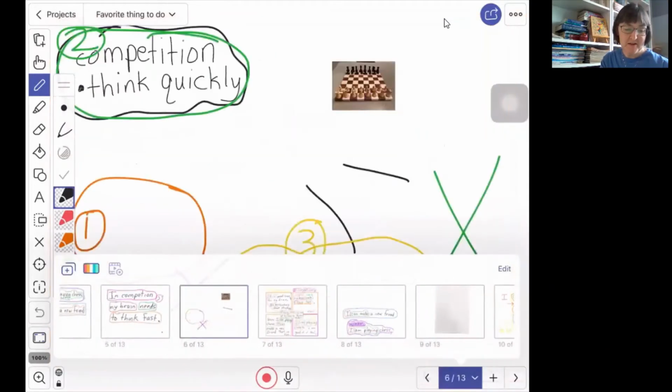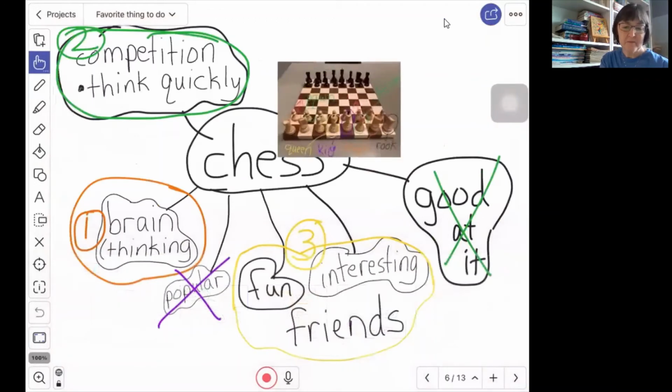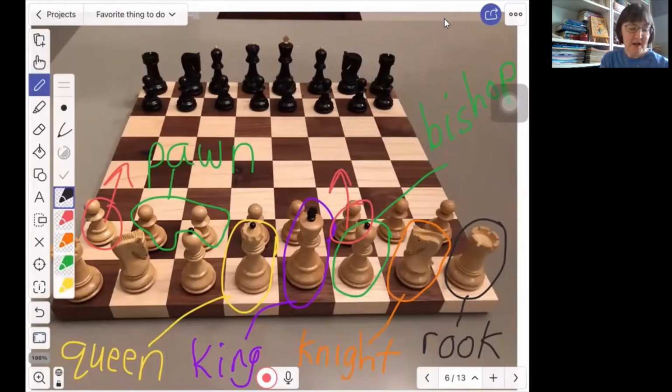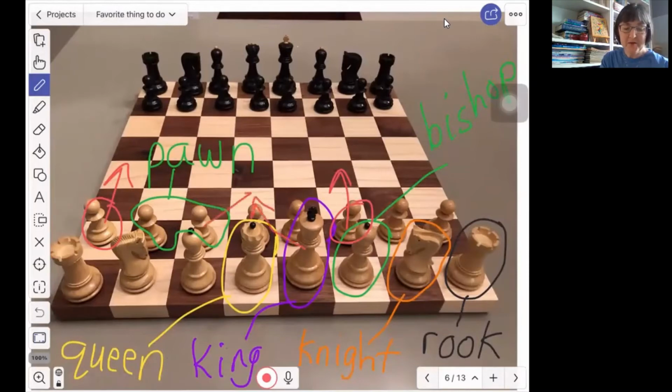Where's our picture of a chess? Here's our chess game. When you are looking at the chessboard and you are trying to think about, where should I go? Should I move this one here, or this one here, or this one here, or this one here? And if I do that, maybe he'll go here, or he'll go here, and I'm thinking about, what should I do? You know, what's my plan?